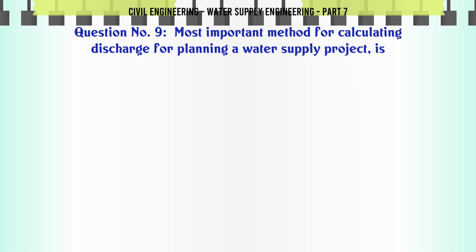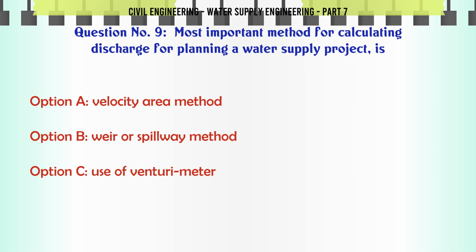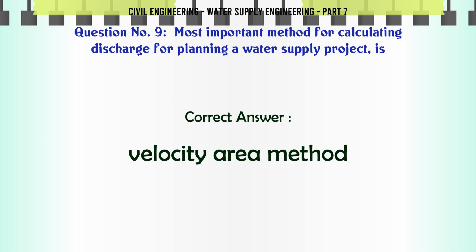Most important method for calculating discharge for planning a water supply project is A. Velocity area method, B. Weir or spillway method, C. Use of venturimeter, D. Using power plant consumption. The correct answer is velocity area method.